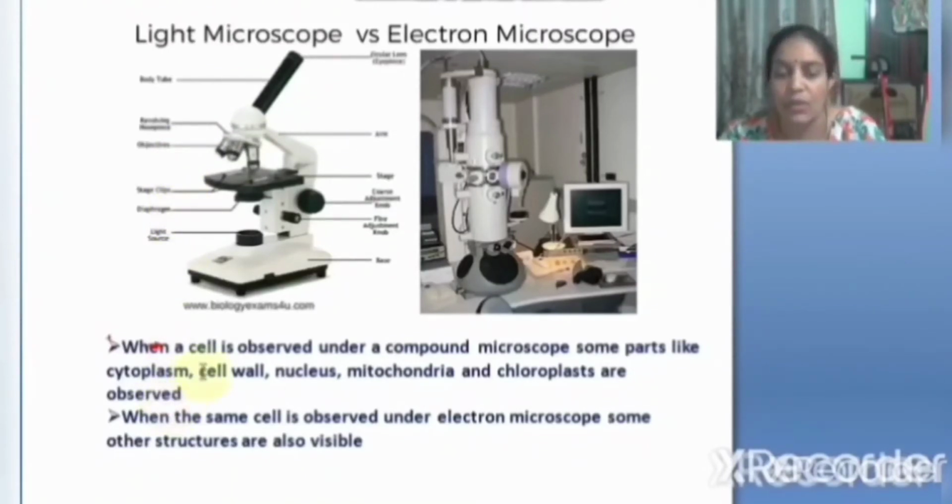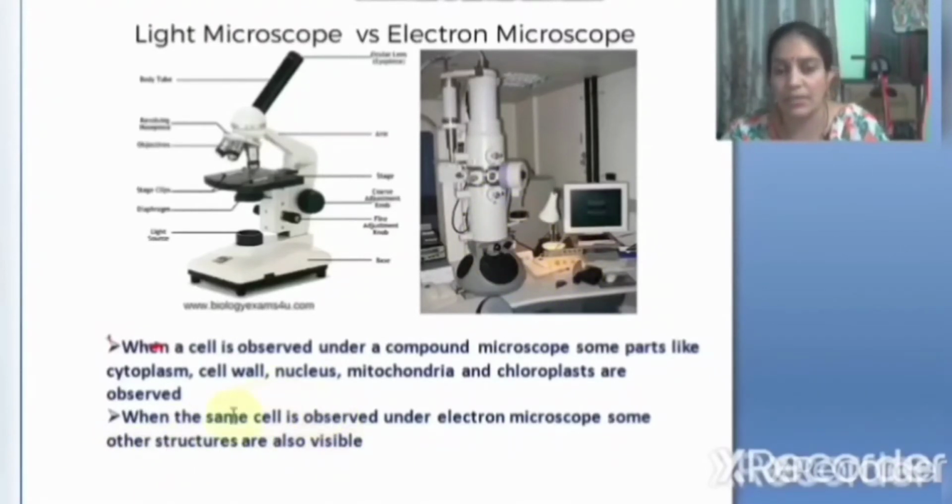If you take a plant cell, in your previous section, I think you have done the activities, how to prepare the slides and observe under a compound microscope. In that observation we can find only some organelles like cytoplasm, cell wall, nucleus, mitochondria. We use different stains to observe these organelles. But there are other organelles which cannot be seen under this compound microscope. These organelles can be seen only with the electron microscope.